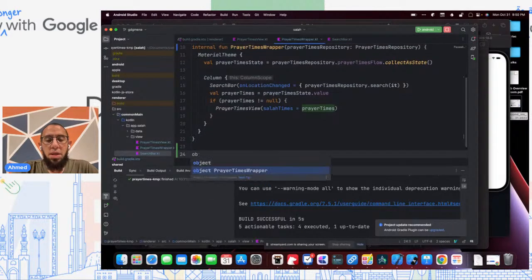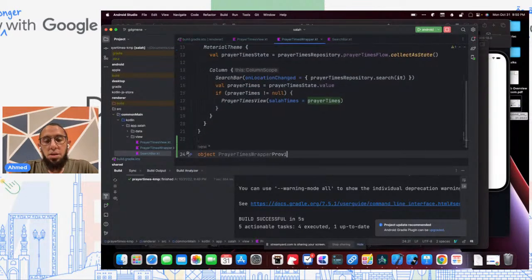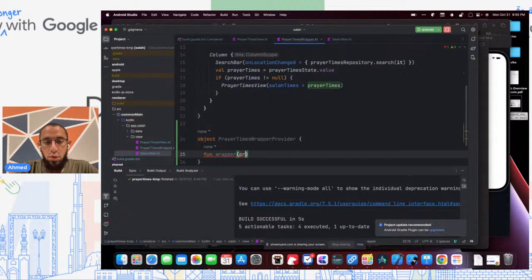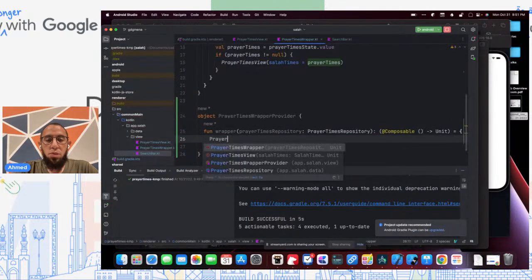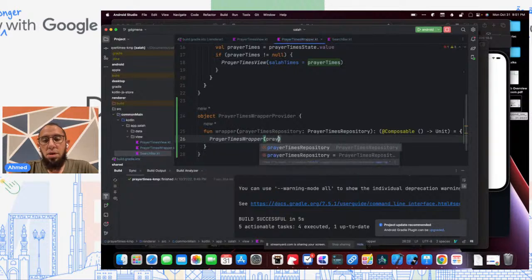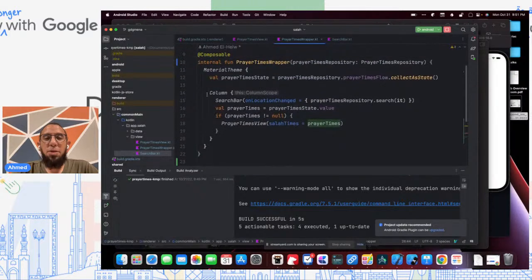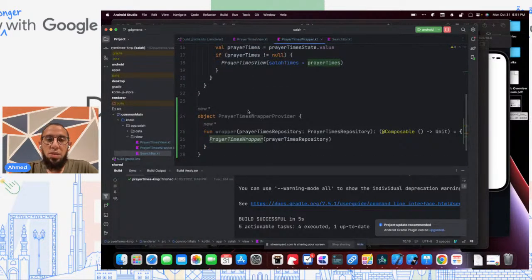And so we'll fix that by creating an object here called prayer times wrapper provider. And we'll have a function called wrapper, which takes in the prayer times repository, and it will output a composable function. And we'll set this equal to prayer times wrapper of prayer times repository. So this is just a very roundabout way to expose this, even though it's internal, to Android and to desktop.